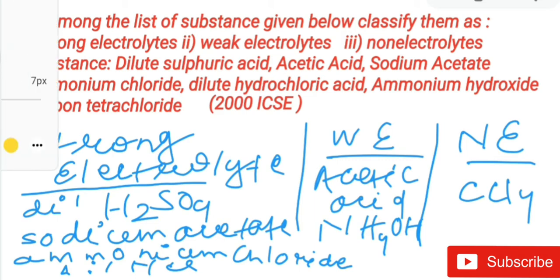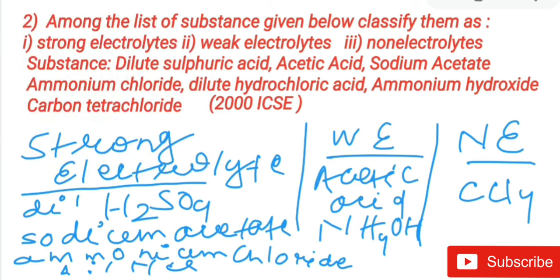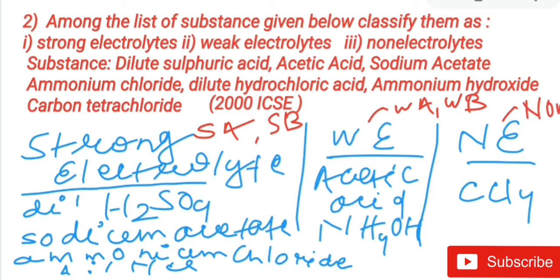The concept behind the question is that you must know the examples of strong electrolytes, weak electrolytes and non-electrolytes. So generally what type of compounds do we consider as strong electrolytes? It is your strong acid, your strong base and salts of strong acid and strong base. Weak electrolyte is a weak acid, weak base and salts of either weak acid or weak base. And non-electrolyte is your non-polar covalent compound.